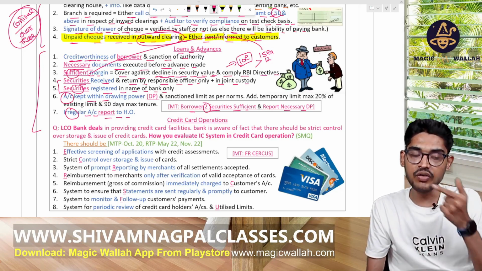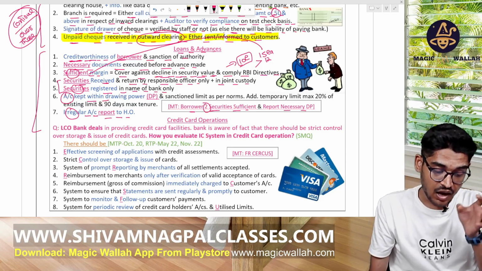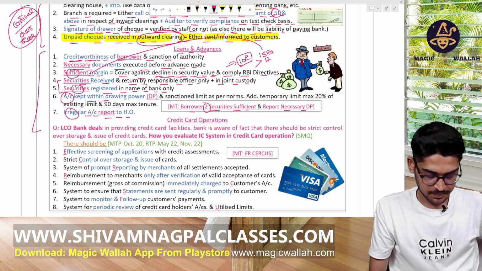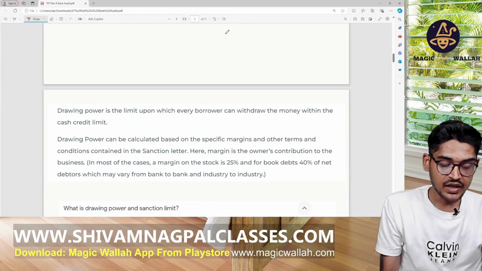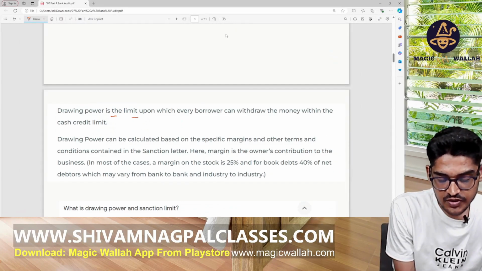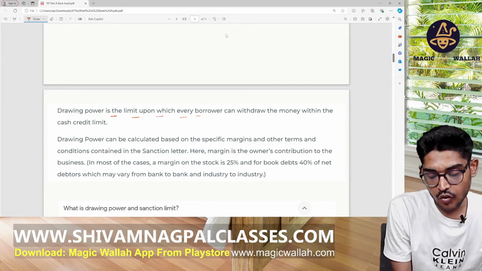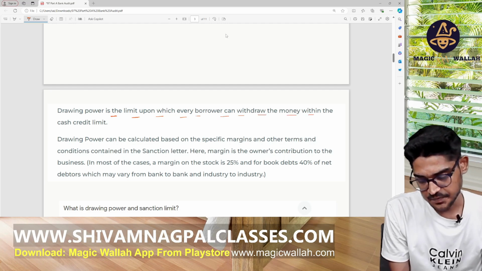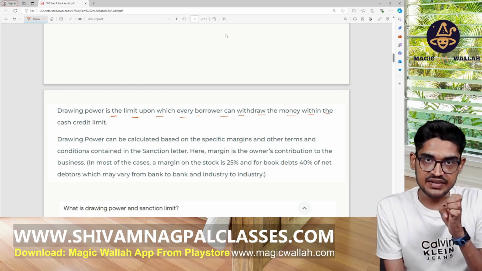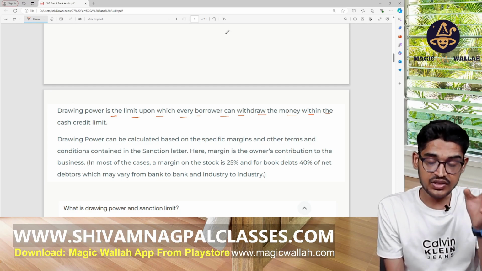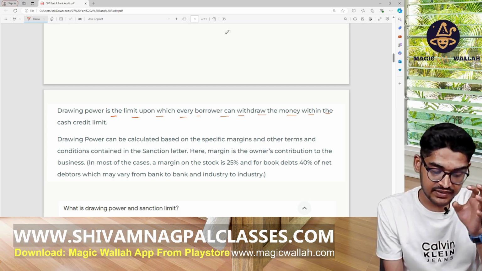So what do you mean by the drawing power? The drawing power is the limit up to which a borrower can withdraw money within the cash credit. If you've taken a cash credit or overdraft facility, this is the maximum amount that you can withdraw from the CC limit.